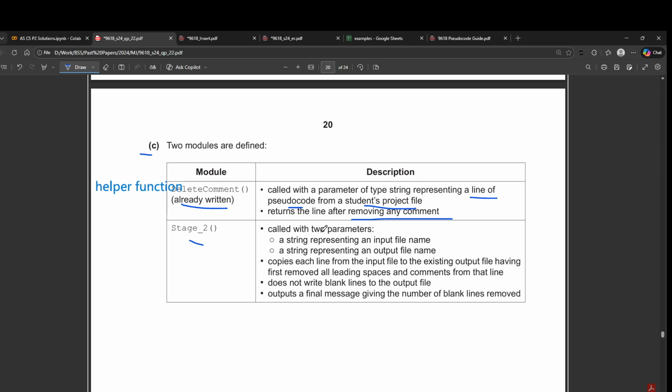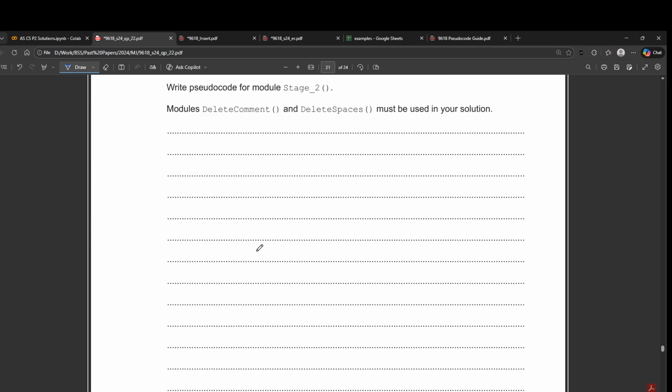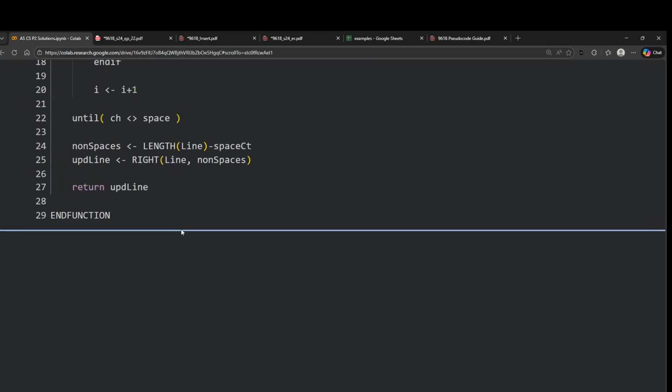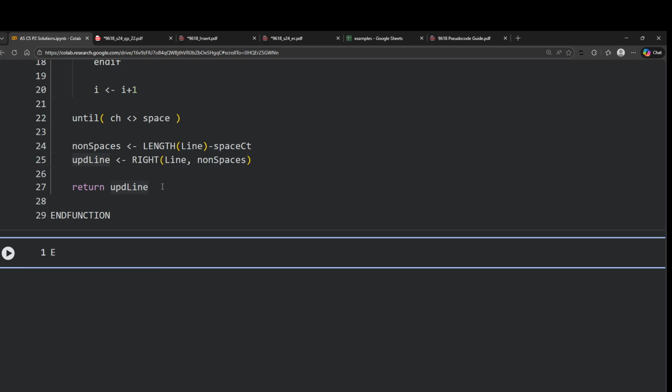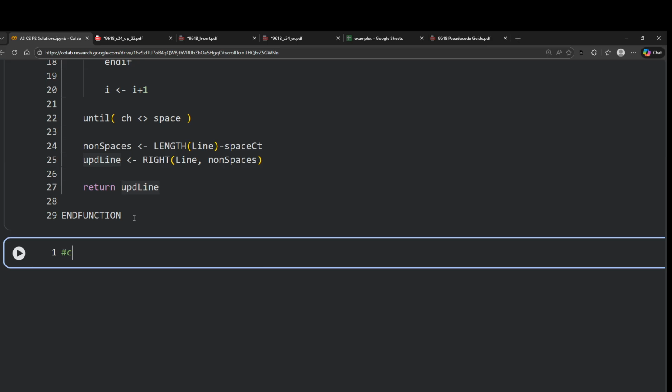Then stage 2, called with two parameters, an input name and output name, copies each line from the input file to the existing output file, having first removed all leading spaces and the comments, does not write blank lines. Okay, this is a lot of words. So the best way to do this would be to visualize it. As I always say, you must visualize the problems to understand them properly. So this is part C.